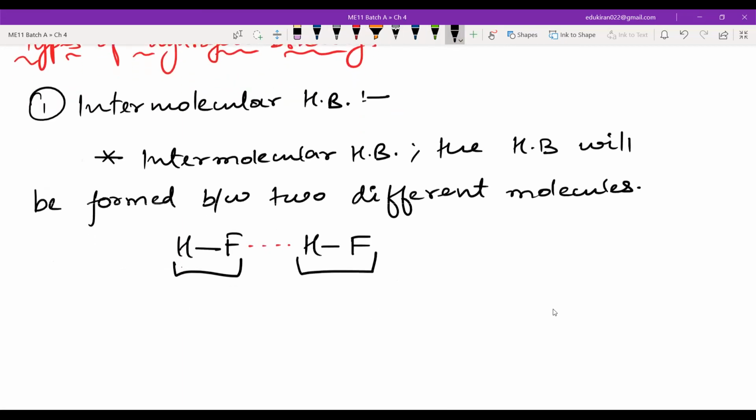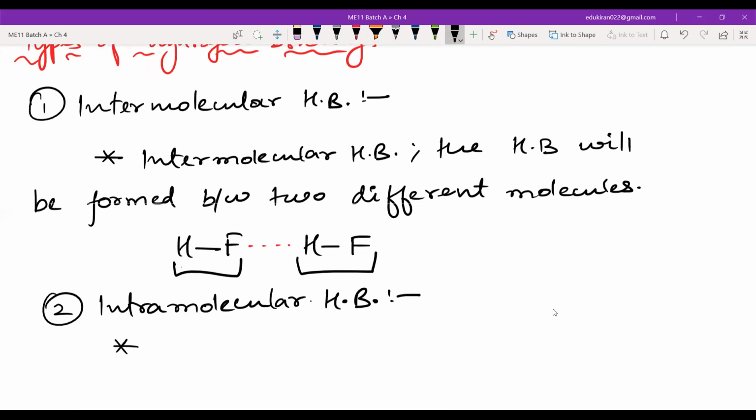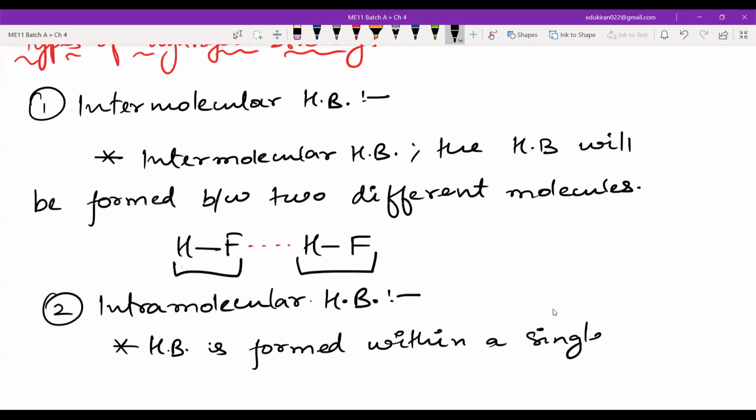Now, next is what is known as intramolecular. In an intramolecular hydrogen bond, the hydrogen bond will be formed within a single molecule.